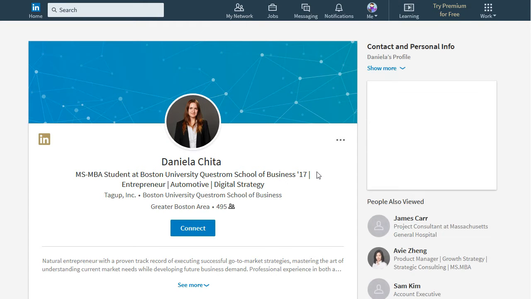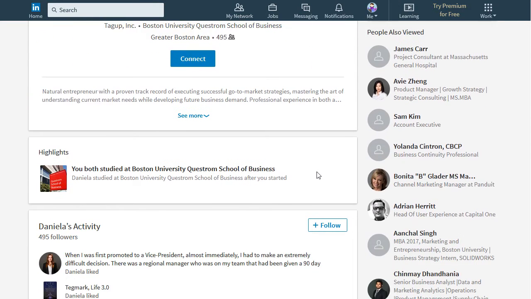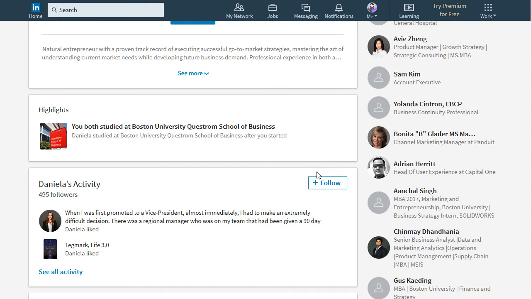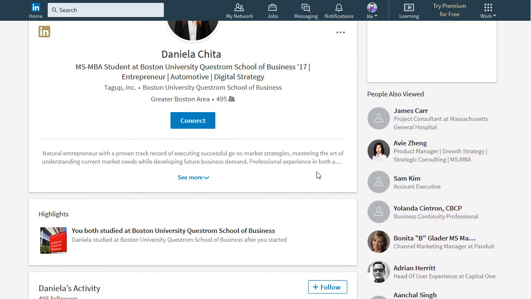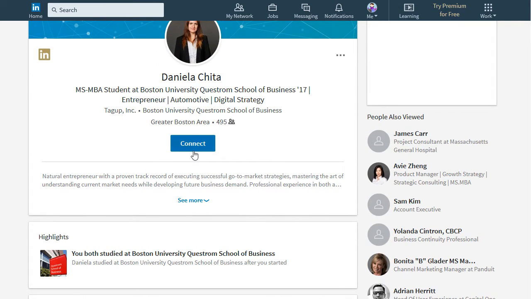Keep in mind that the person will be notified that you are viewing and following them in LinkedIn. So if he or she is the person you wanted to connect with, click the Connect button and start your network. That is how you network using the contacts from your email and those who have similar education or working background as you.